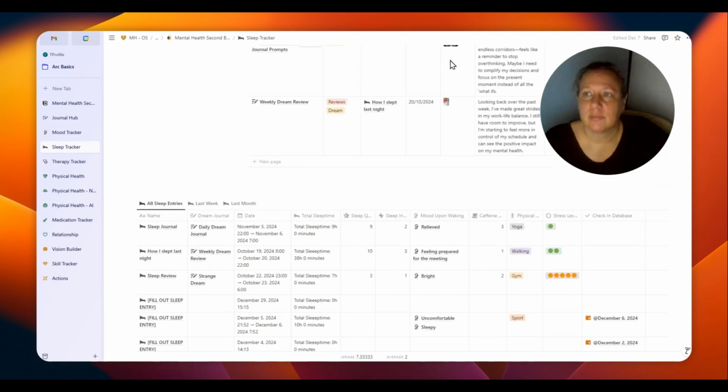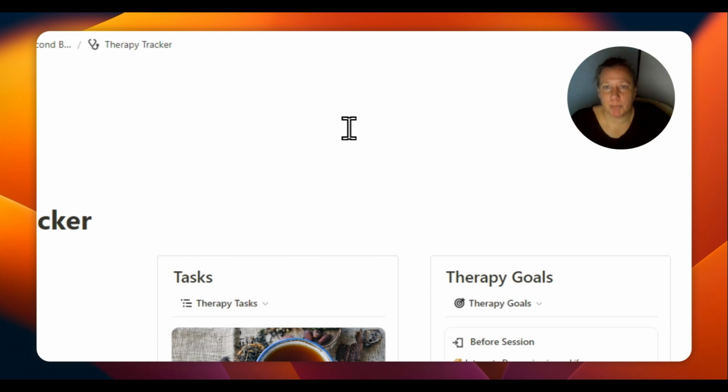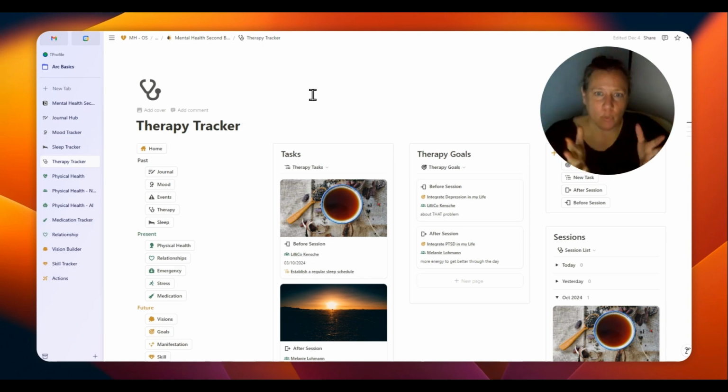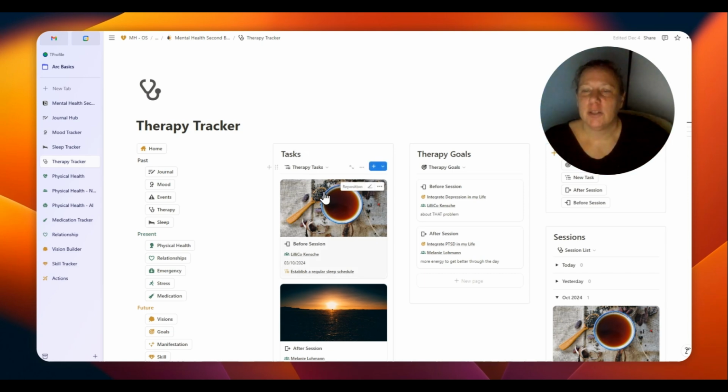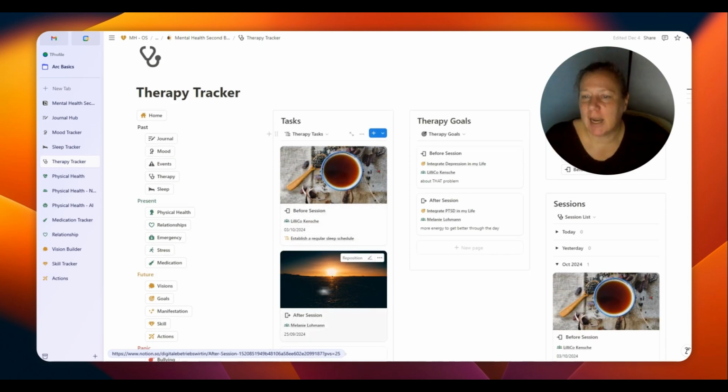This is the therapy tracker, which is also part of the work on your past section. Maybe you go to therapy and maybe you have some therapy goals that you want to achieve. And out of these goals, there are some tasks that you have to do, or maybe your therapist gave you kind of homework. You can write it down here. Maybe you want to prepare something for the next session. You just write it down here. Maybe it's before a session or after a session.